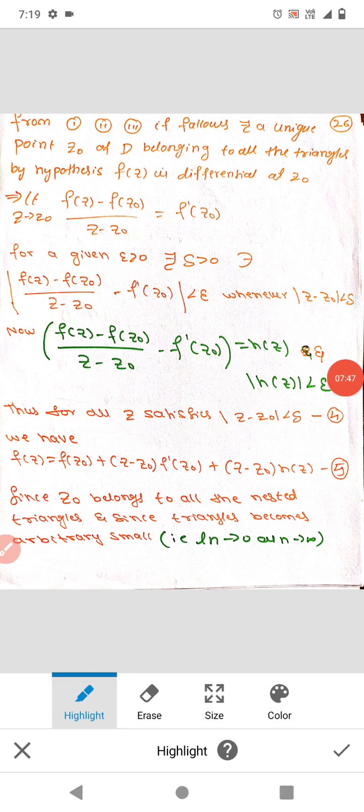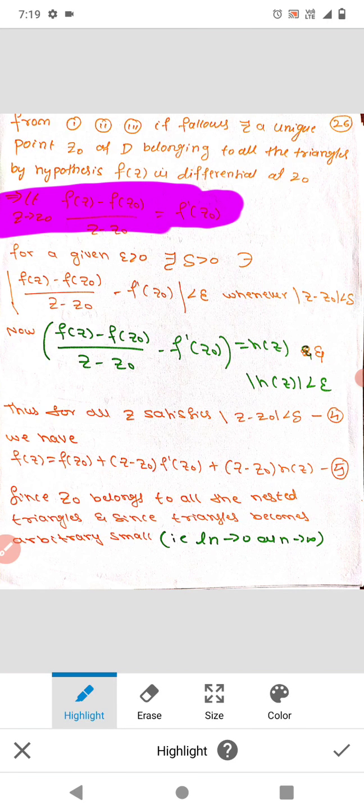Now by the definition of differentiability, so this is the definition of differentiability, right?